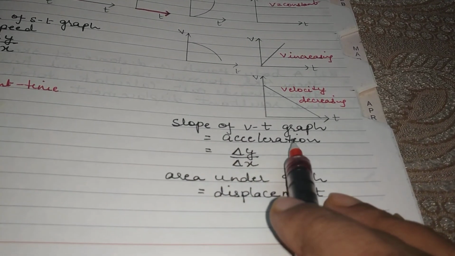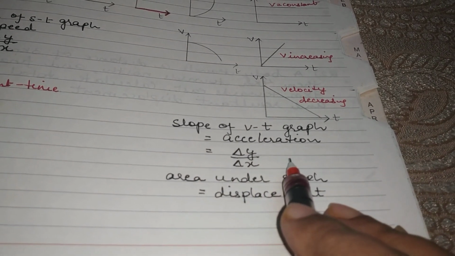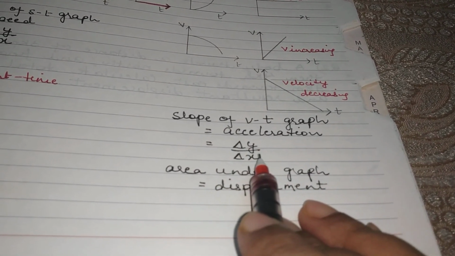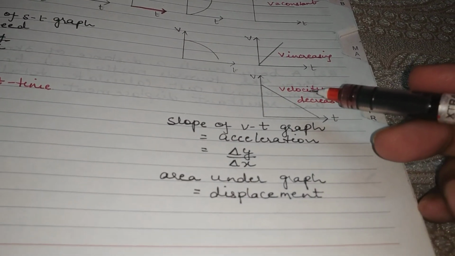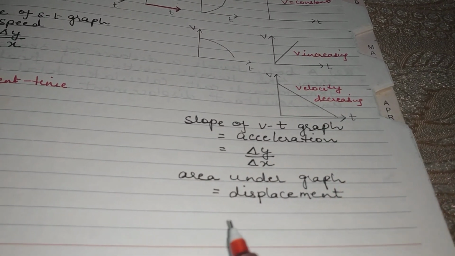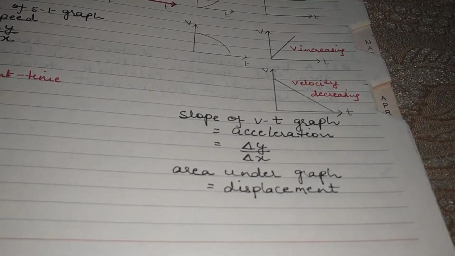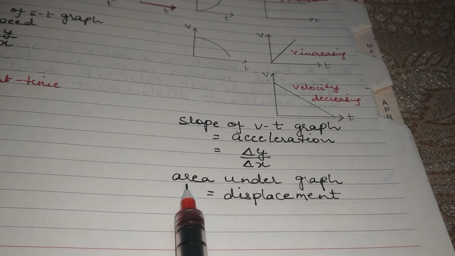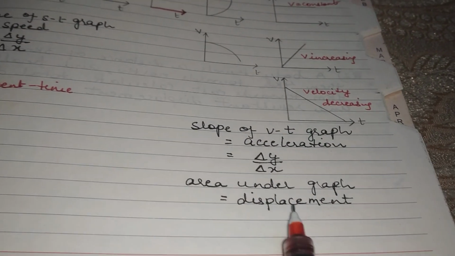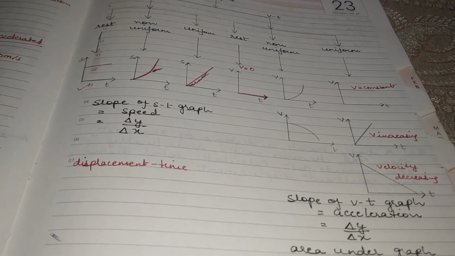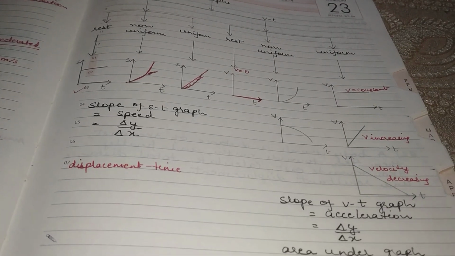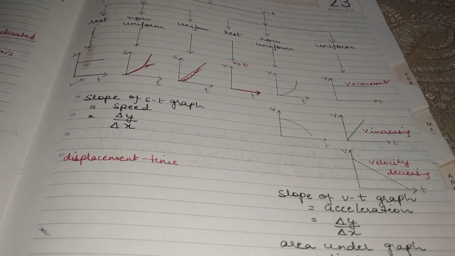Slope of a VT graph gives you acceleration, and again slope you find by using this formula. One more quantity we obtain from VT graph, which is displacement. And how do you get displacement? It is obtained by calculating area under graph. So that is all about graphs, children. I hope you are able to recall all the points. And now in the next video onwards, we'll be solving some numericals.